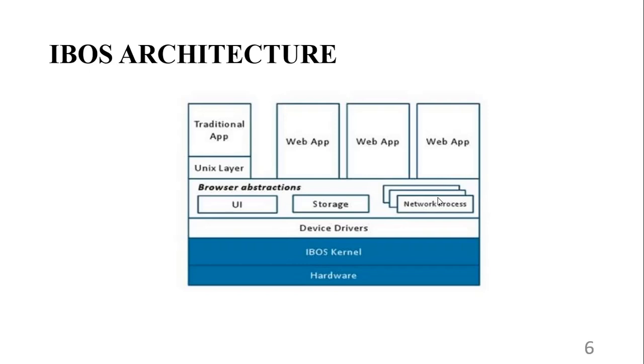On the top, you can see the web apps and the traditional apps. These are the two types of processes supported by the iBoss system. The web page instance is a separate process that is created for each web page that a user wants to access. iBoss creates a new web page instance every time the user presses a link or inserts a uniform resource locator, URL, into the address bar.